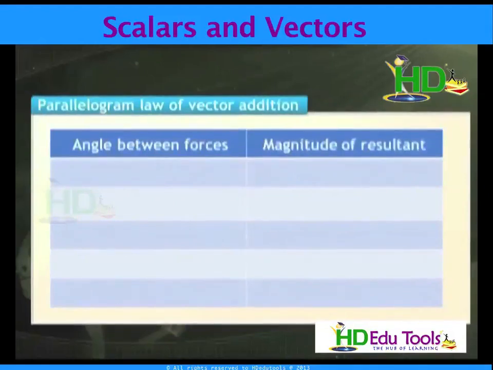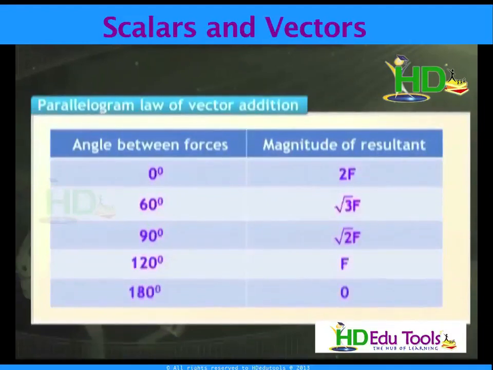If the forces are parallel to each other, that is theta equivalent to 0, then the magnitude is 2F. If theta equivalent to 60, the magnitude is root 3 F. If theta equivalent to 90, the magnitude is root 2 F. If theta equivalent to 120, the magnitude is F. If theta equivalent to 180, the magnitude is 0.